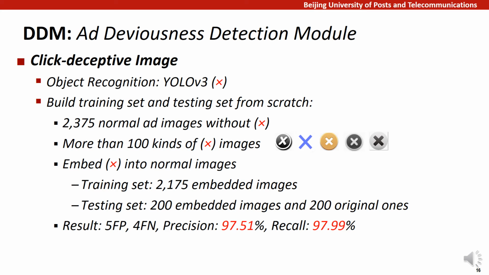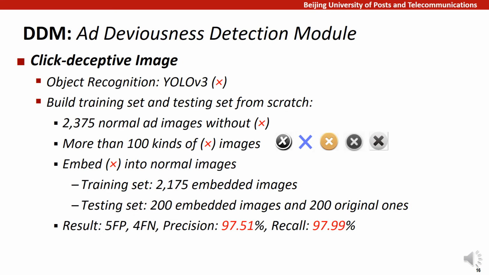The last module of MadDroid is DDM, Deviousness Detection Module, which contains 3 plugs. The first is to detect click-deceptive images. As previously mentioned, the main characteristic of click-deceptive images is the embedded cross symbol on ad load images. Therefore, we apply the algorithm of object recognition to detect the embedded cross. There are many sophisticated algorithms in object recognition. We choose to adopt YOLO, you only look once, which is proven to have achieved higher efficiency and accuracy.